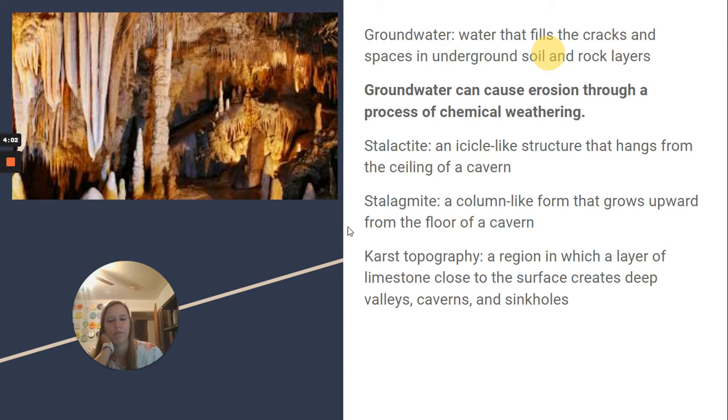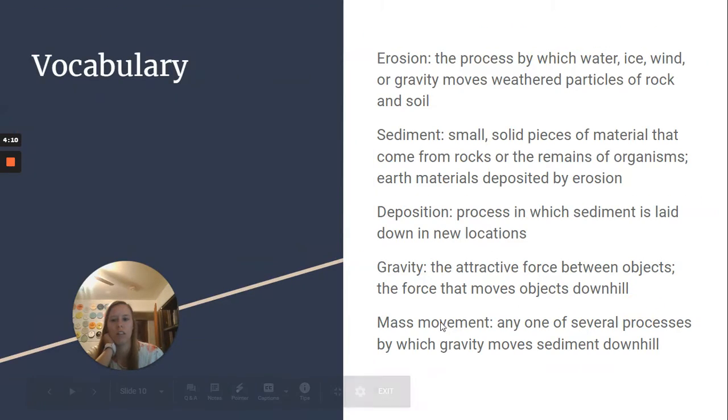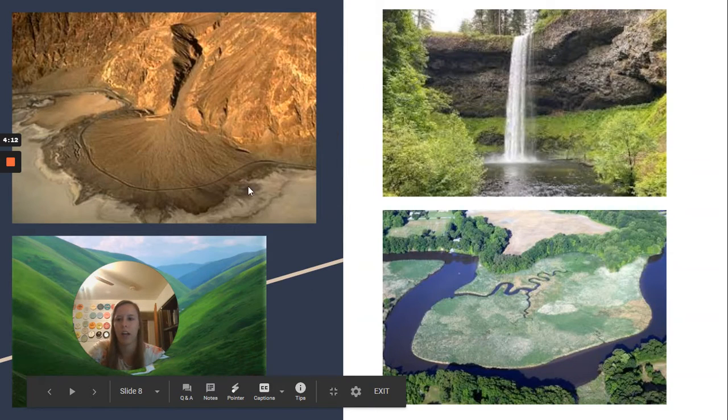So here. Karst topography is a region in which a layer of limestone close to the surface creates deep valleys, caverns, and sinkholes. Which actually, this is that picture, I think.